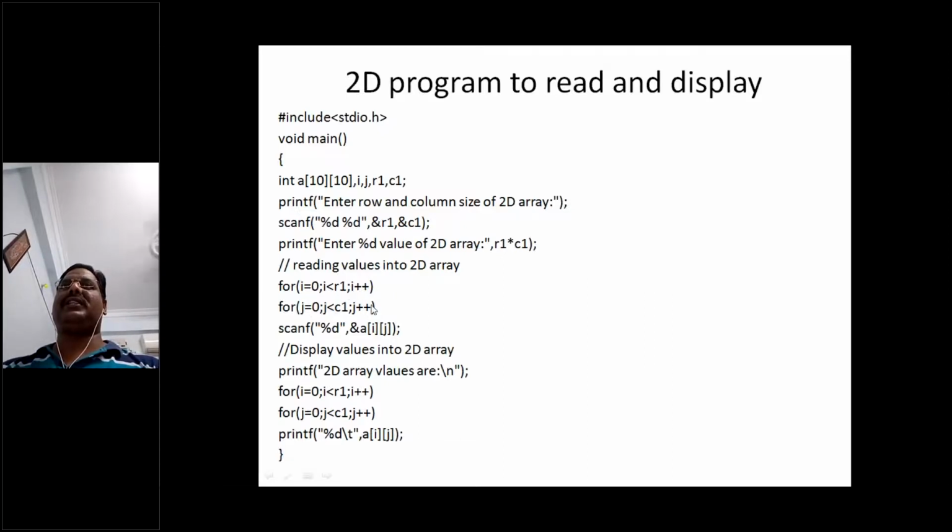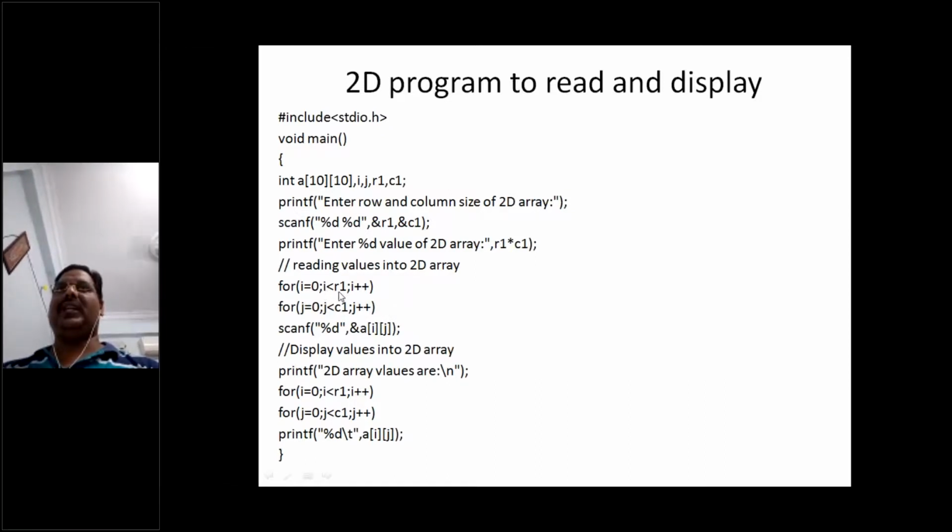Once the row is constructed, then parallelly we need to go for constructing the columns. So for loop, first i is going to construct the row. At the same time, parallelly, once the row is constructed, simultaneously we are going with column construction. So that's what. Let us see now.